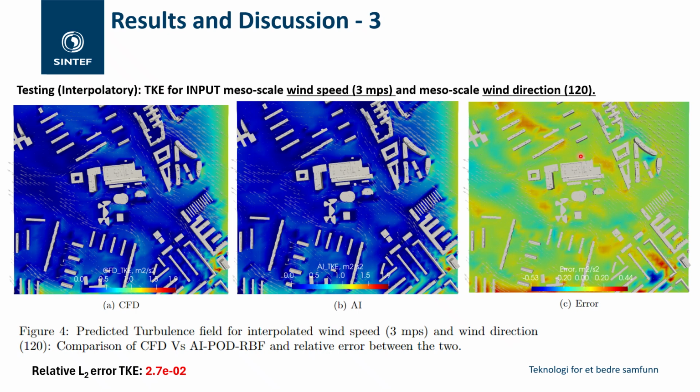There you can see some errors, mostly slightly higher but in the usable moderate range, in regions where there are higher gradients. So the relative L2 error is still low, 2.7 E minus 2, overall over all the grid points.